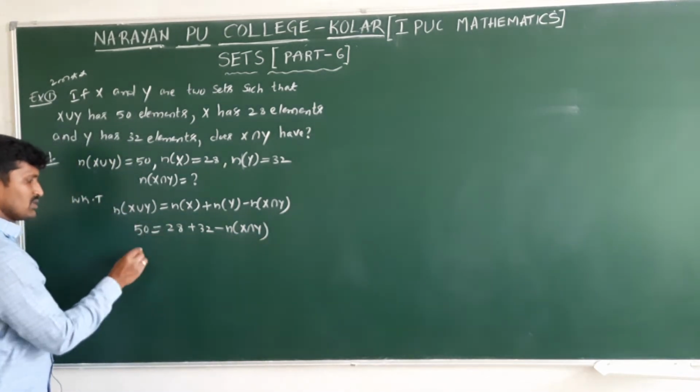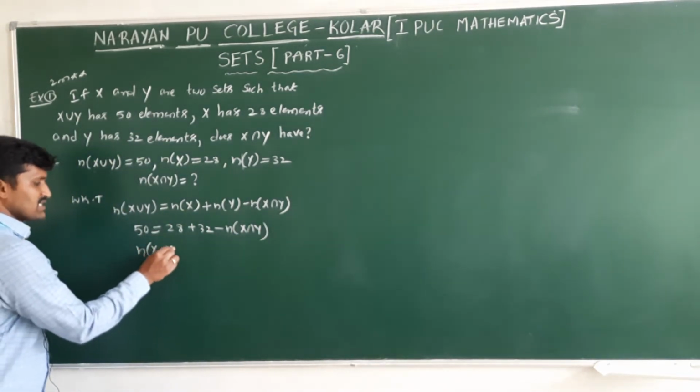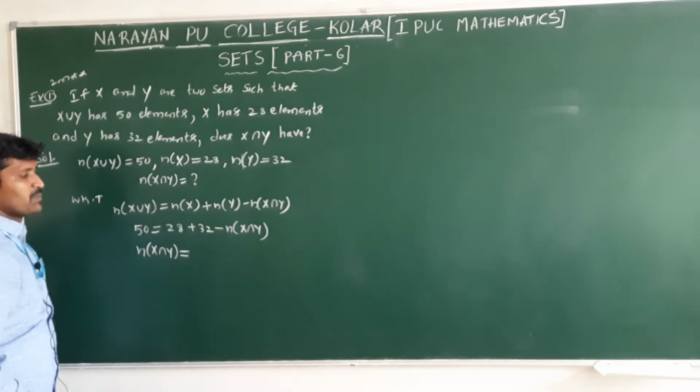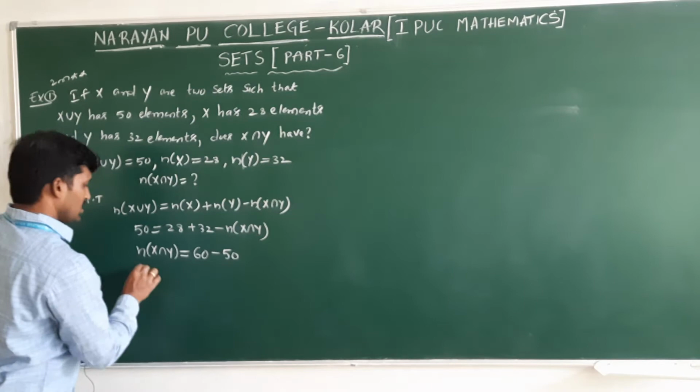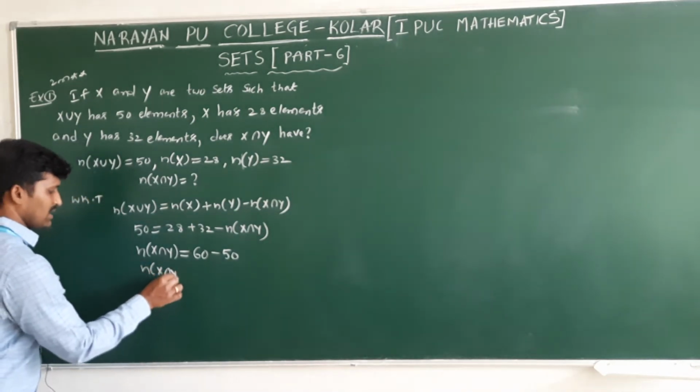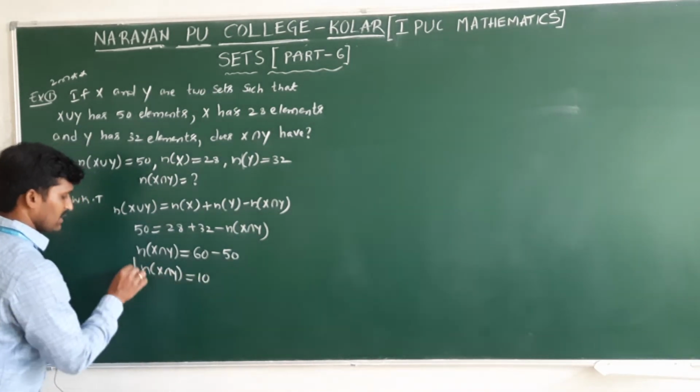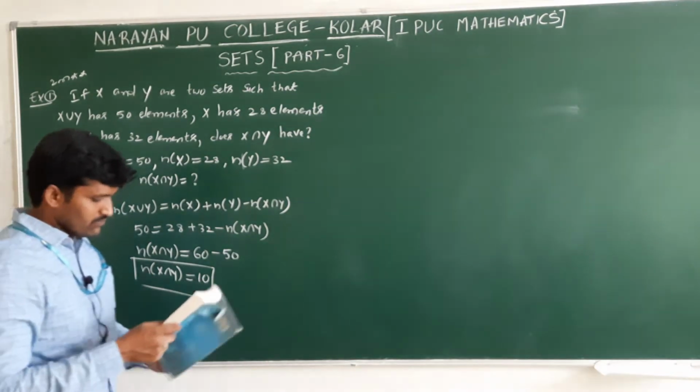I'll interchange both. n of X intersection Y equals 28 plus 32, that is 60, minus 50. So n of X intersection Y is equal to 10. That is the value.